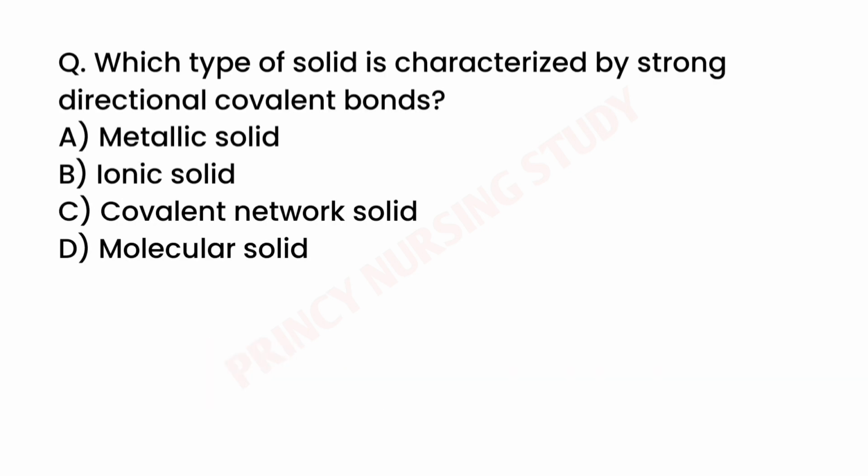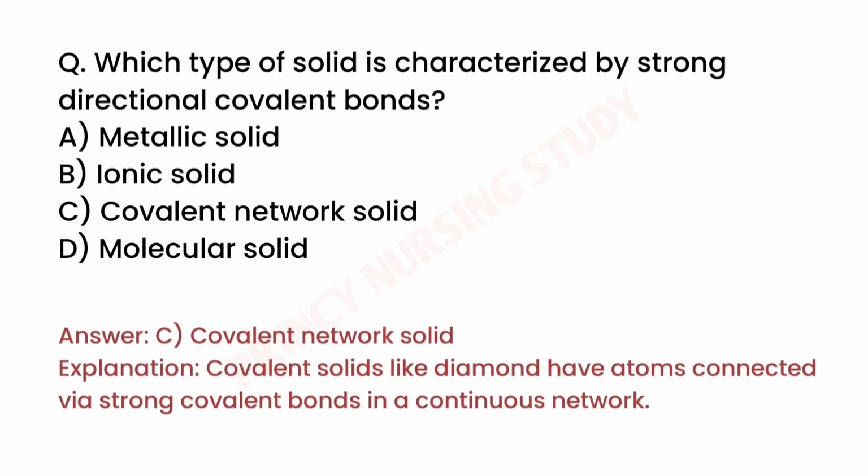Next question. Which type of solid is characterized by strong directional covalent bonds? Correct answer is C. Covalent network solid. Covalent solids like diamond have atoms connected by strong covalent bonds in a continuous network.